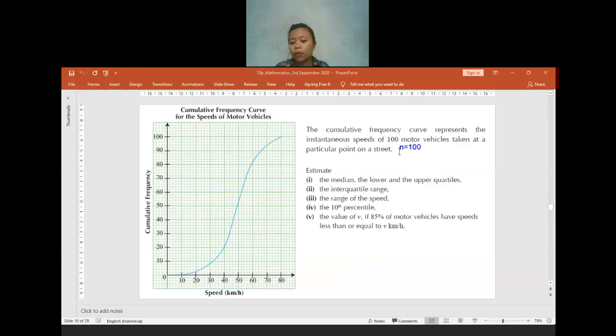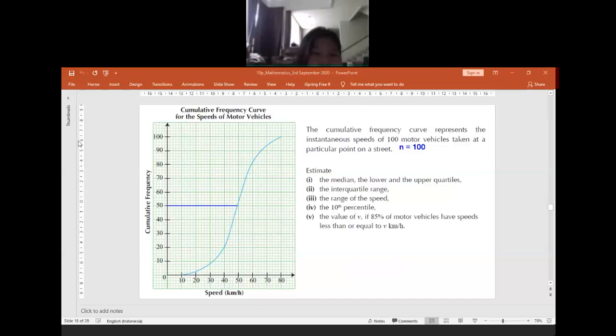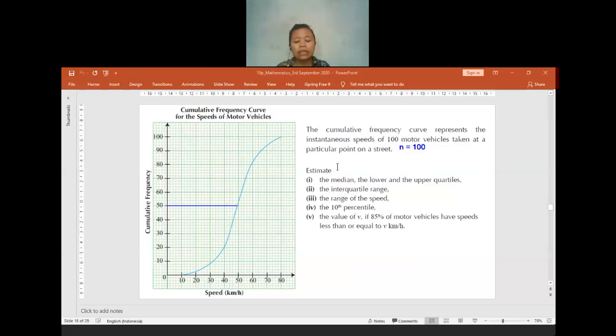If anyone gets confused, please let me know which part is still confusing for you. So we have n equals 100. Now if we are going to find the median, it is a half of 100, which is 50. So we make a line from the 50 here, and then we connect it with the curve. We find what value is at that position. Is it visible for you, or is it too small? Is it 49? Yeah, it will be 49 for the median, correct. The median will be equal to 49.